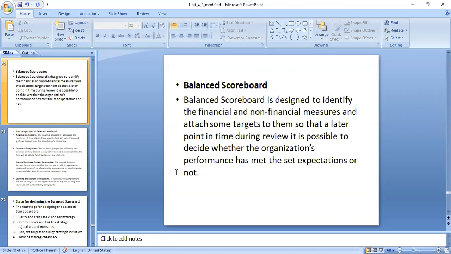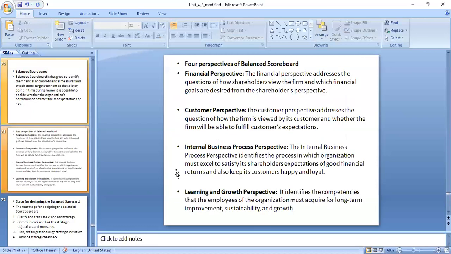And at the time of review, like the way we take the project reports, and now your examinations are going to be conducted, we will be checking your reports. Okay, you had decided that target, you started your project on 10 December and you finished on 10th of March. Assume that when we check your project report, you have finished your project after 10th March. At that time we will question you. So that is what is called the balanced scorecard here. And based on your performance, we will give you the marks here.